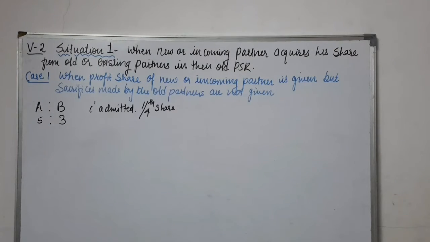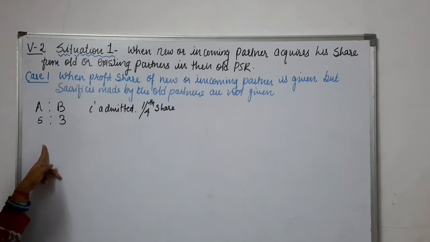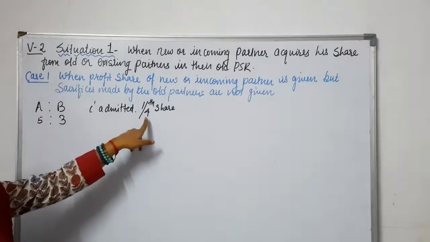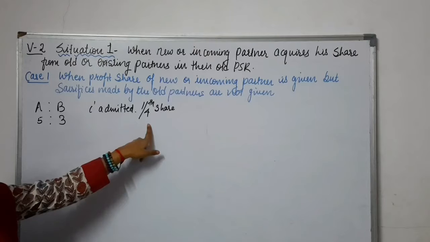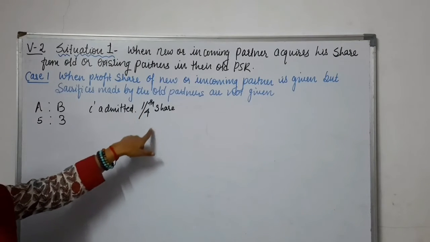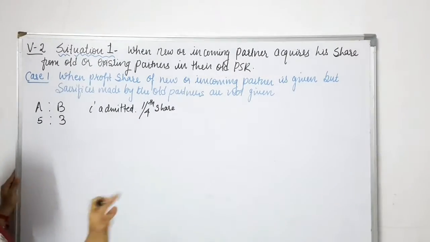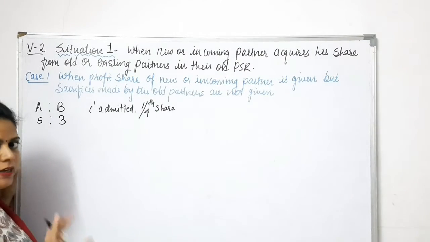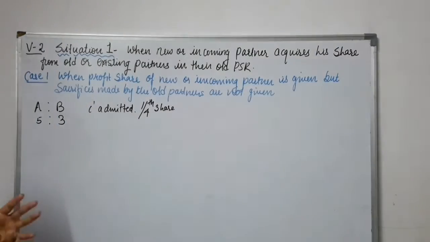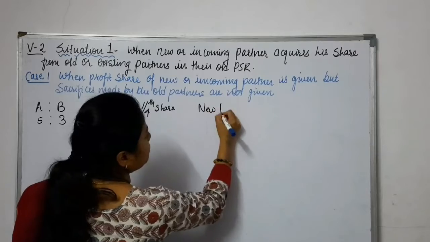In this case, we are given the old PSR, and C is admitted as a new partner. His share is decided and fixed: he is going to have 1/4 share from the future profit. This 1/4 share is fixed. What we are asked to calculate is the new PSR.